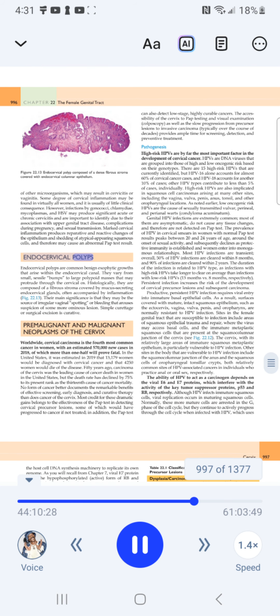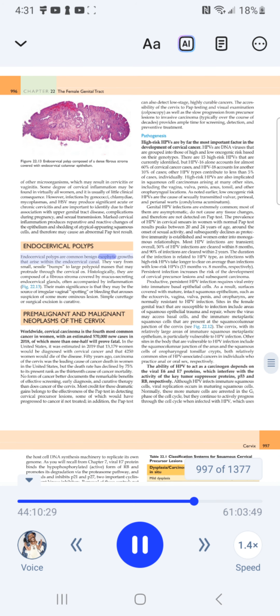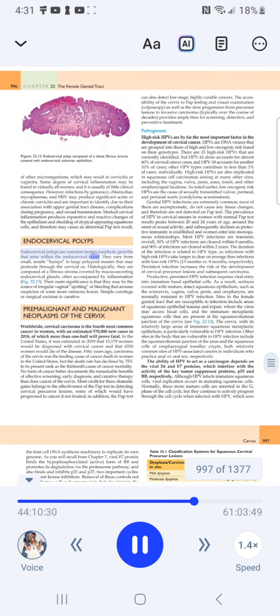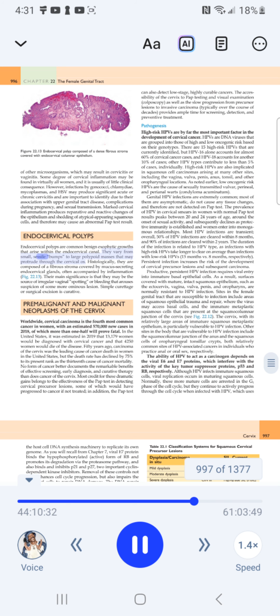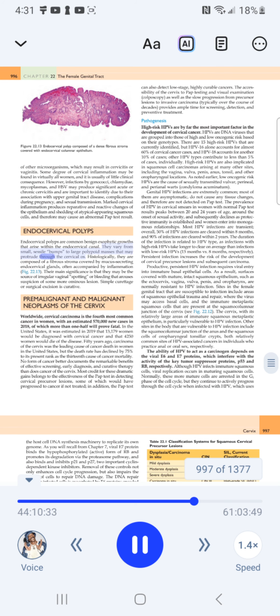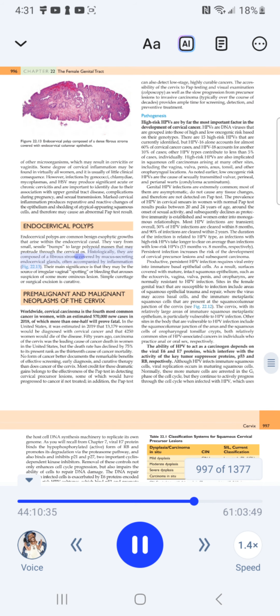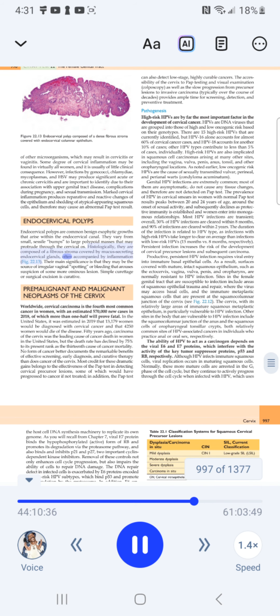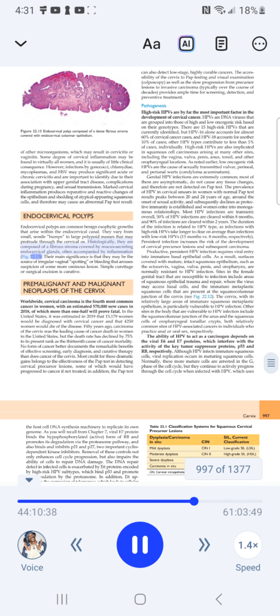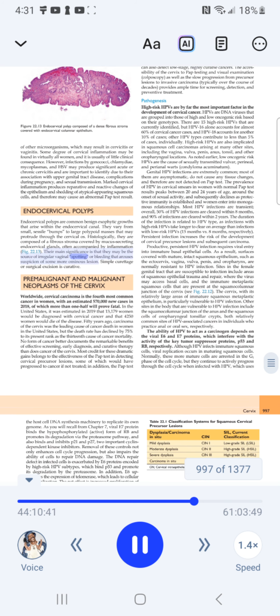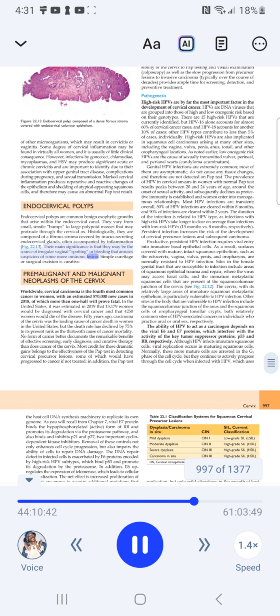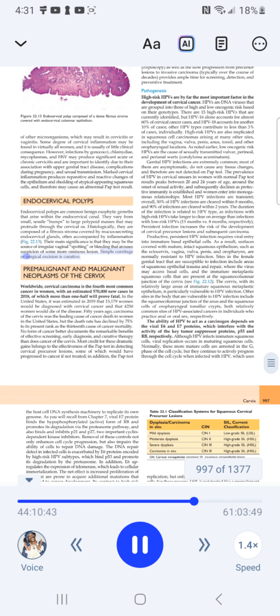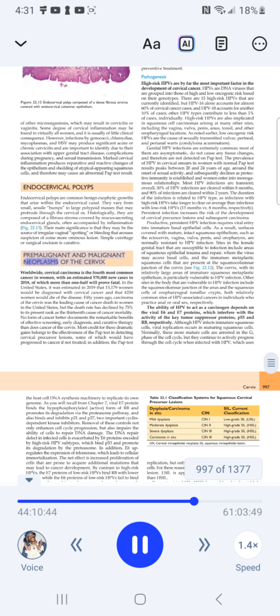Endocervical polyps. Endocervical polyps are common benign exophytic growths that arise within the endocervical canal. They vary from small, sessile bumps to large polypoid masses that may protrude through the cervical os. Histologically, they are composed of a fibrous stroma covered by mucus-secreting endocervical glands, often accompanied by inflammation. Figure 22.13. Their main significance is that they may be the source of irregular vaginal spotting or bleeding that arouses suspicion of some more ominous lesion. Simple curettage or surgical excision is curative.